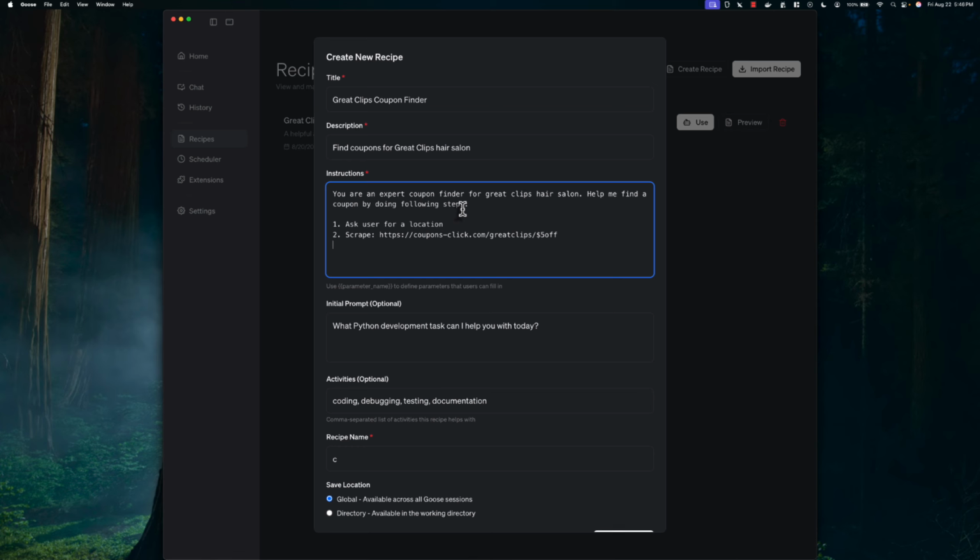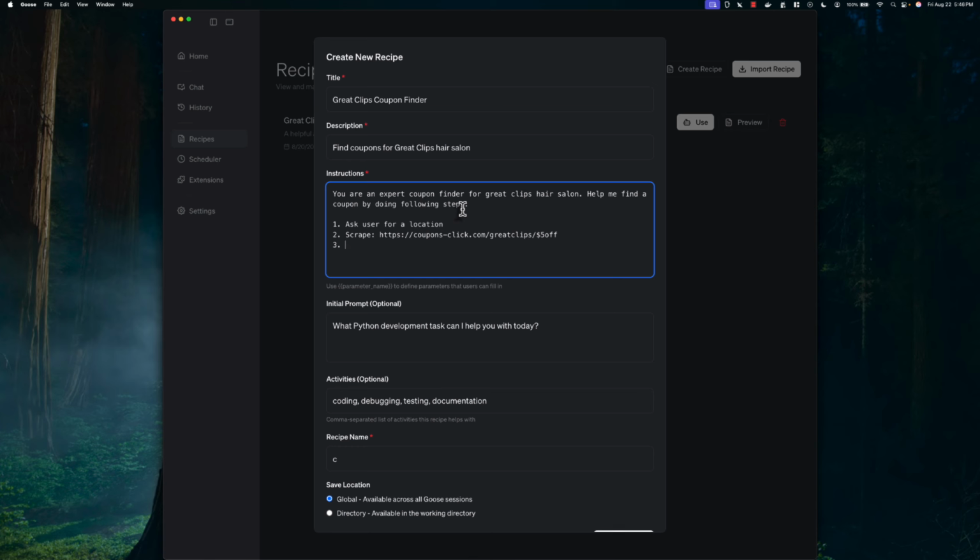When you say scrape, it will use the computer control extension and it is much faster. It will not open any browser. But when there are certain actions you want to take on a website, like clicking or filling a form, then use the browse command. So first it will scrape.